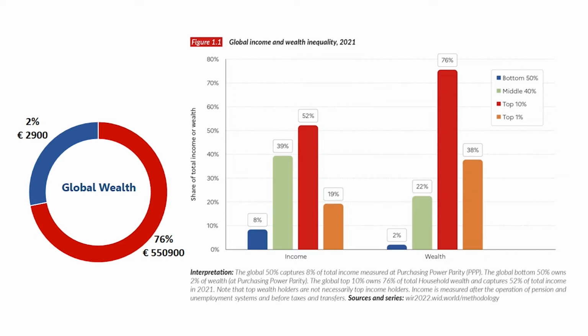You can see the wealth of the bottom 50 percent of the population, the 2 percent, is around 2,900 euros. It is just 2,900 euros, whereas the top 10 percent of the people, who hold 76 percent of the global wealth, have an overall average of around 550,900 euros. This shows how unequally the population is spread in terms of income as well as wealth. This is the global phenomenon over the past decades.